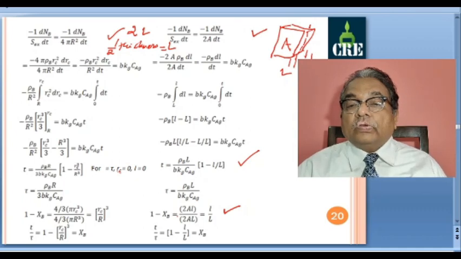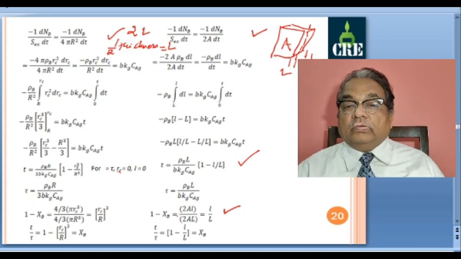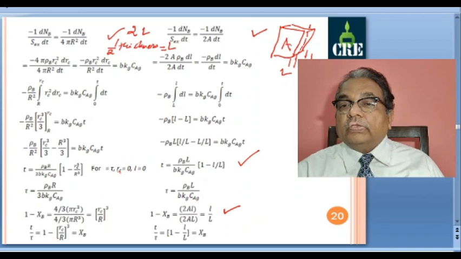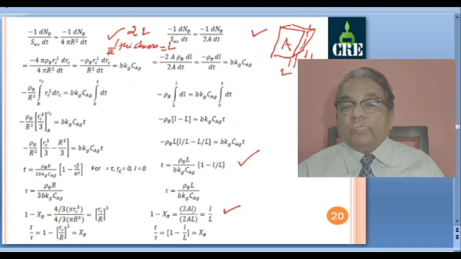So here we have A, this area into thickness. So what is thickness? Thickness is 2L. So this 2A is for surface area, this A, and on the back side you have A, so 2A. This 2 here is, here we are considering only A, this 2 is because of half thickness is L, so complete thickness is 2L. So this 2 is because of this complete thickness 2L.